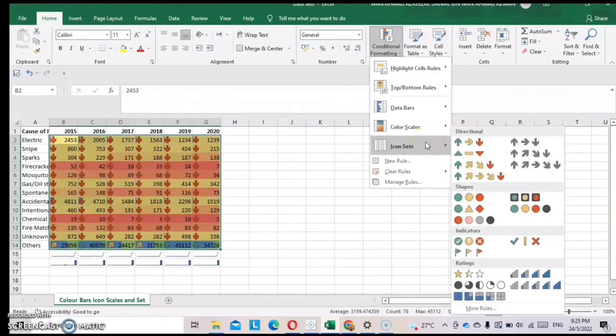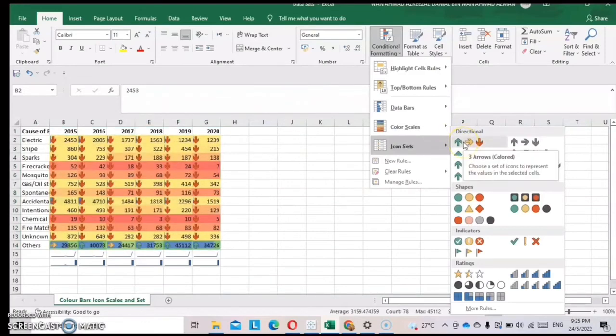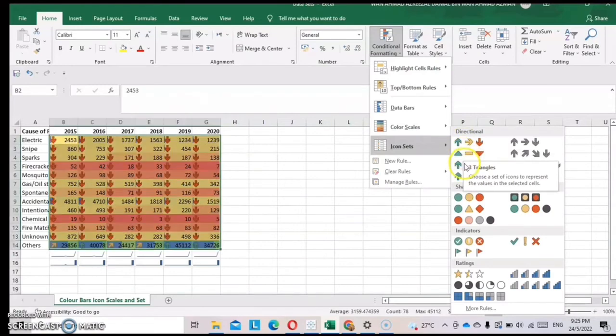For the third, icon set. With this icon set, you want to show the movement of the data. For example, you can choose this type of arrow, and if you want to choose this one, you should read carefully.